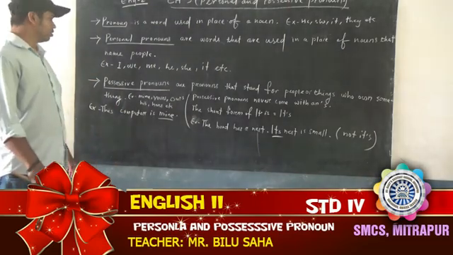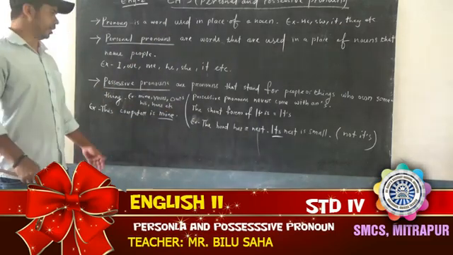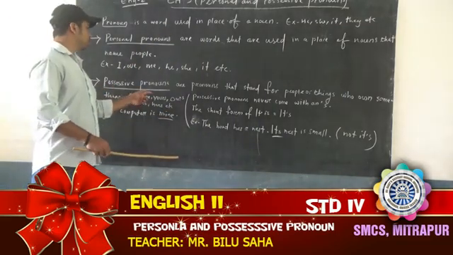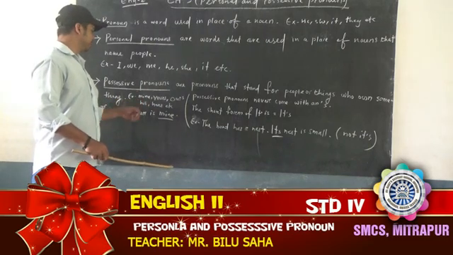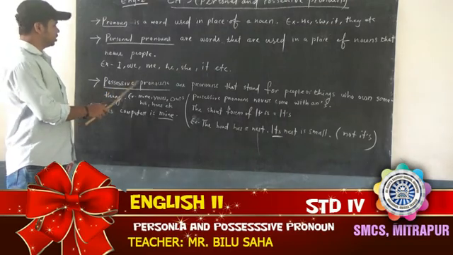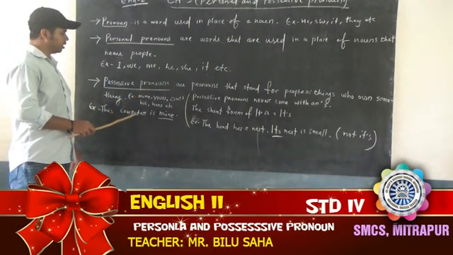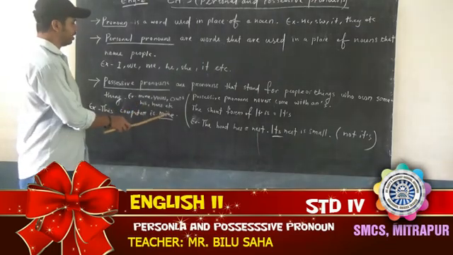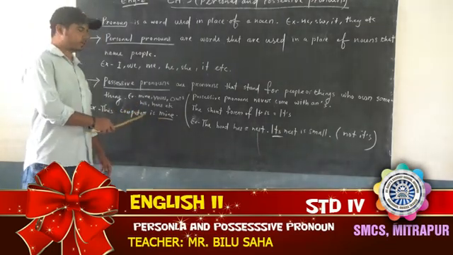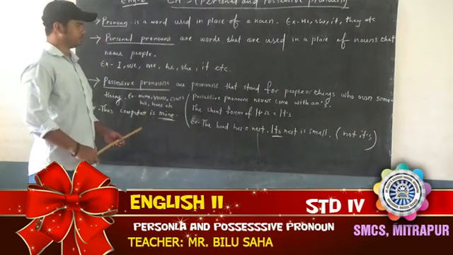Or that is their pen. Theirs, yours, ours, mine, his, hers. These are called possessive pronouns. One example I have written here: this computer is mine. Here, mine is a possessive pronoun.